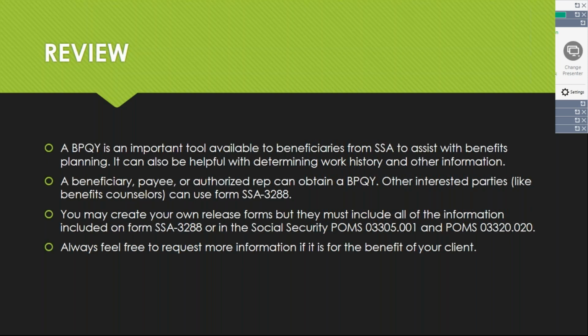Other interested parties, like benefits counselors, can use Form SSA-3288. You may also create your own release forms if your agency has general release forms, but they must include all of the information included on Form SSA-3288 or the information that is in Social Security POMS reference.